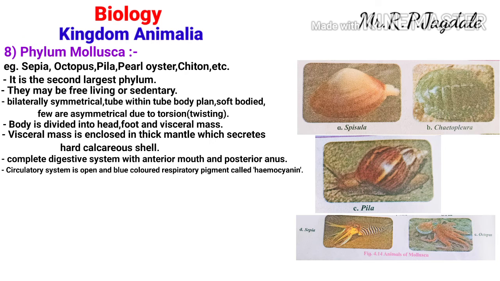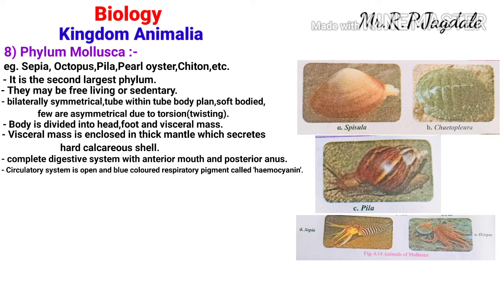The circulatory system is of open type. That means blood or fluid flows through the body cavity, so it is called an open type of circulatory system. The respiratory pigment is blue colored, and it is called hemocyanin. Now it is a characteristic feature. Hemocyanin is present in which phylum? The answer is phylum Mollusca. The blue colored respiratory pigment present in molluscan animals is called hemocyanin.